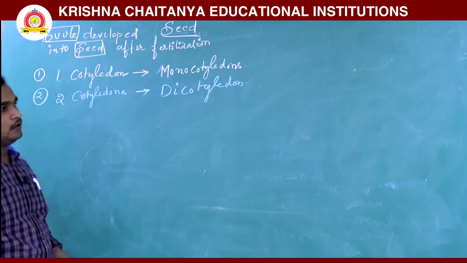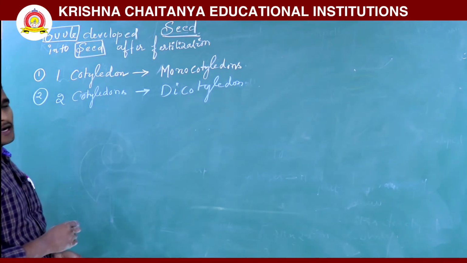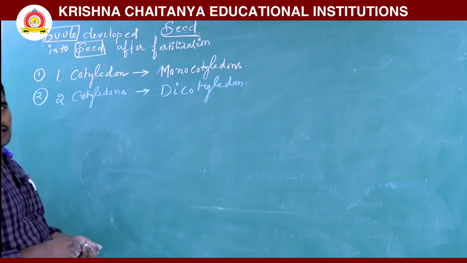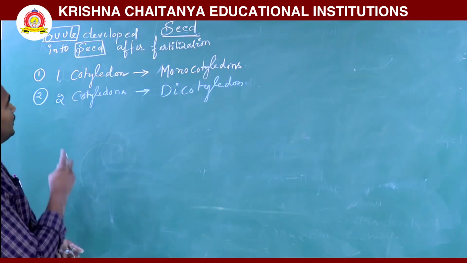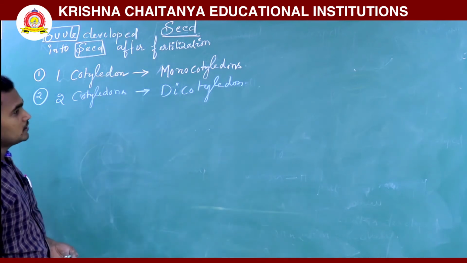Monocot seeds and dicot seeds: one cotyledon is monocotyledon, two cotyledons are dicotyledon seeds. This is also something we observe in seeds.